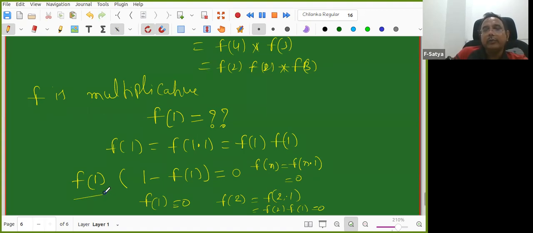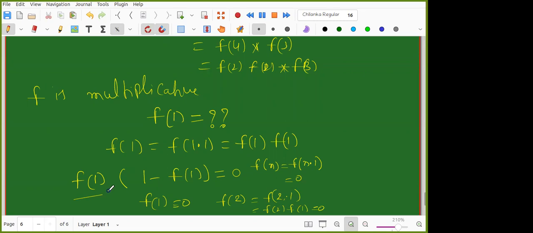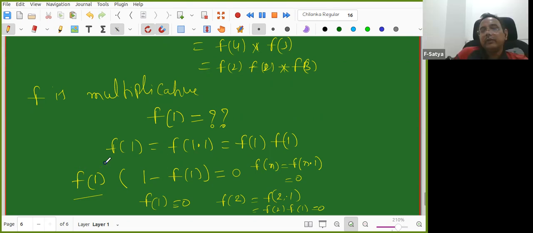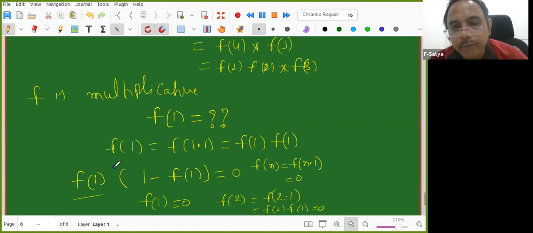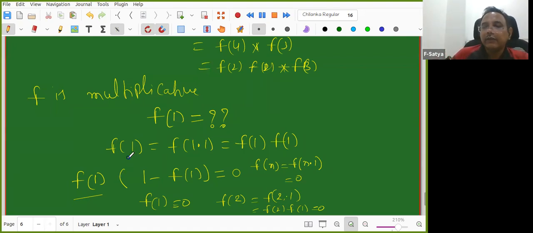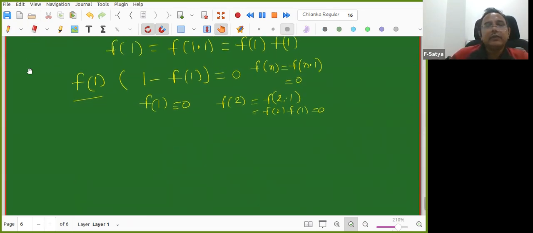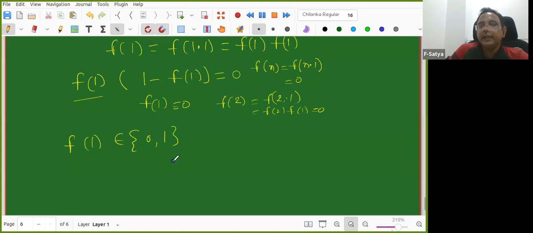But there are two possibilities. f of 1 can be 0 or f of 1 can be 1. So now onwards, when you are saying multiplicative, if f of 1 is 0 it is the zero function, completely everything goes to 0. What we got is that if f is multiplicative, then f of 1 has only two values, 0 or 1. That much we came to know.